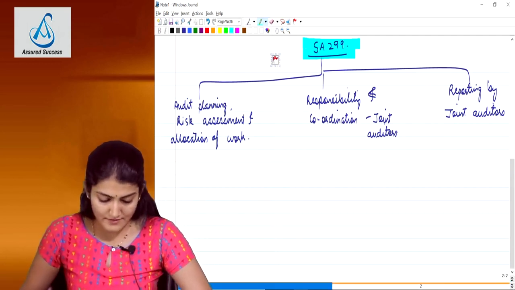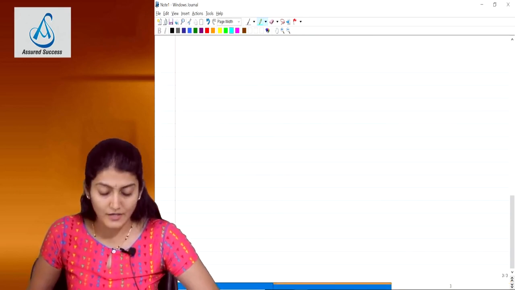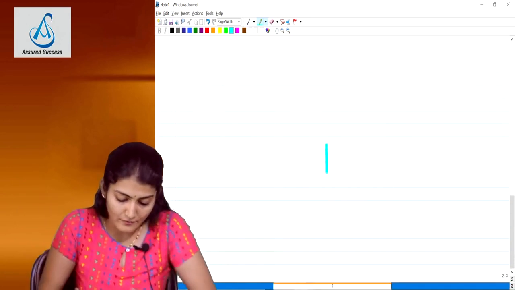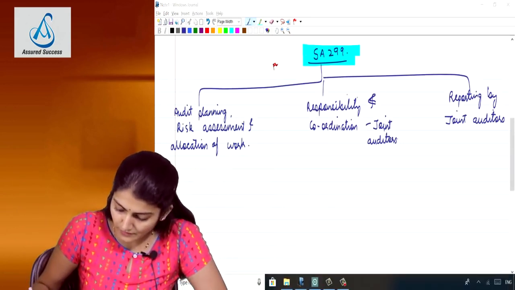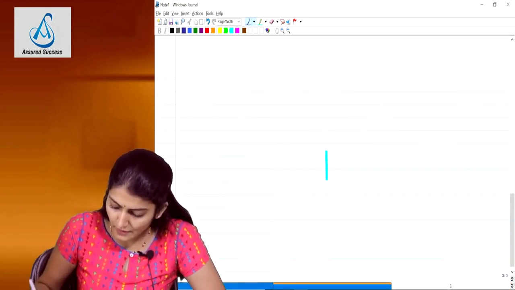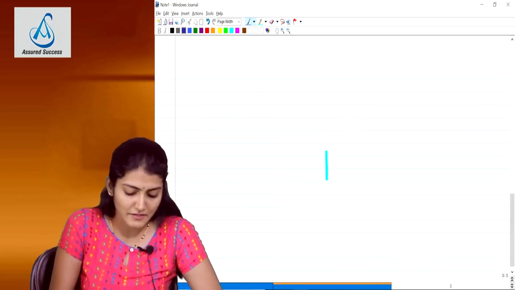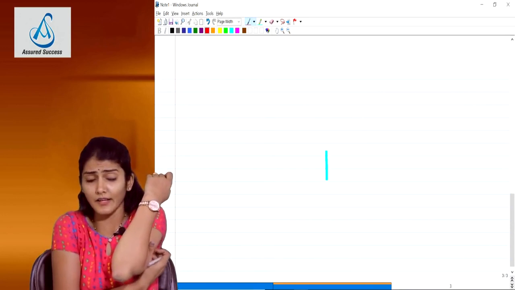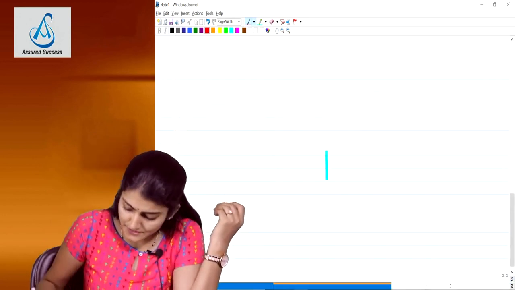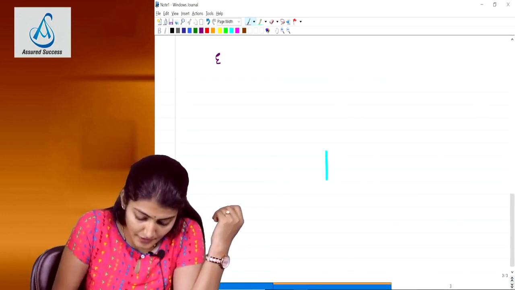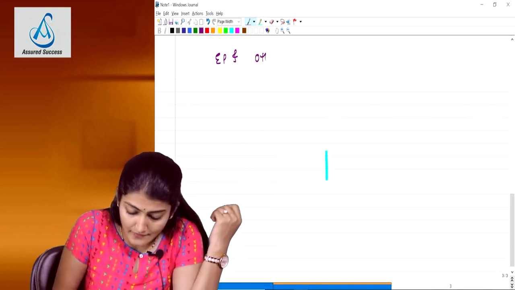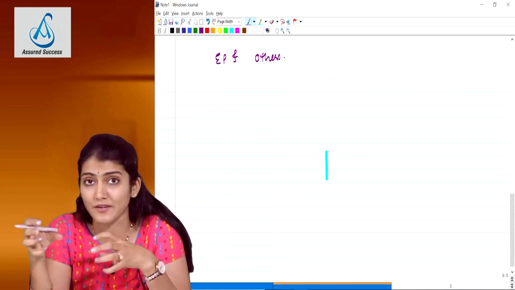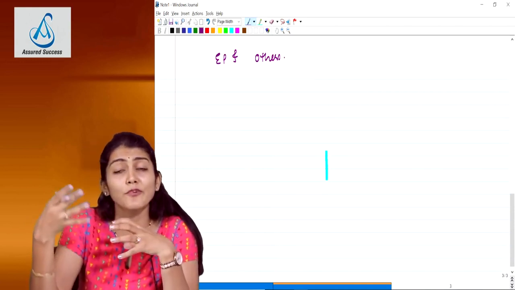Okay, so first, let me discuss with you the audit planning, risk assessment and the allocation of work. The first thing which I am discussing with you now in SA 299 is the audit planning, risk assessment and the allocation of work. Right, what does the standard say? The engagement partner and the other key members of the engagement team of each of the joint auditors, more than one firm of auditors.